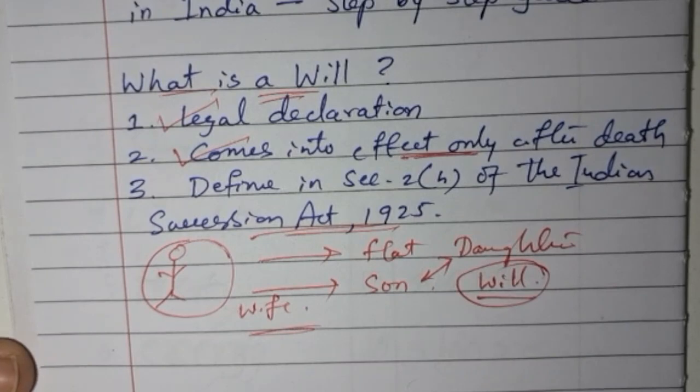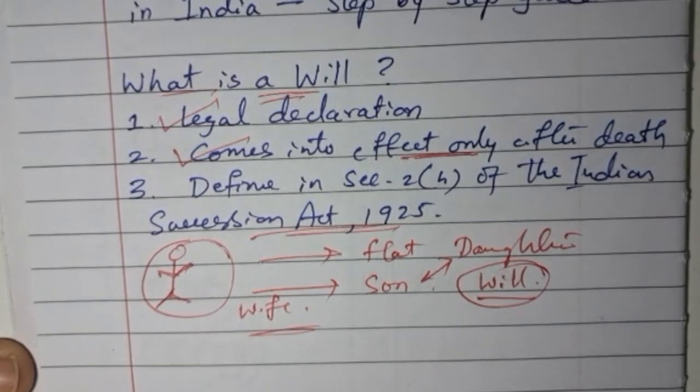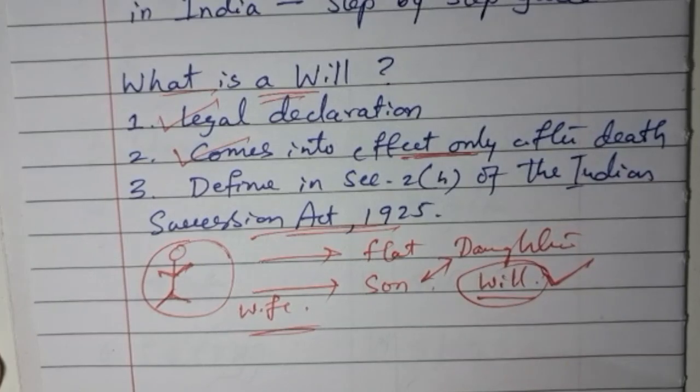So a person, when he is alive, can create a will, which is going to come into effect only after the testator's death. The testator means the person who has written the will, so he is going to be called the testator. And if a person has died without writing a will, he is going to be called intestate.